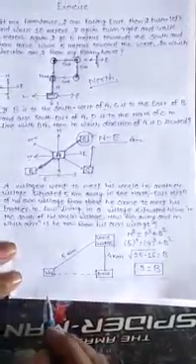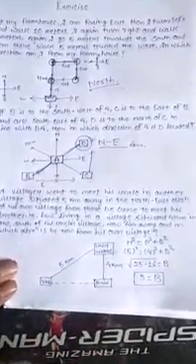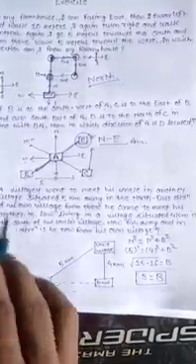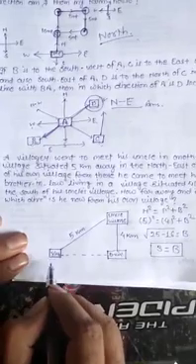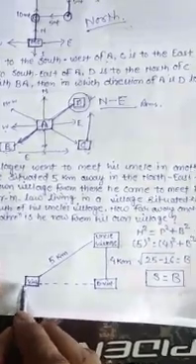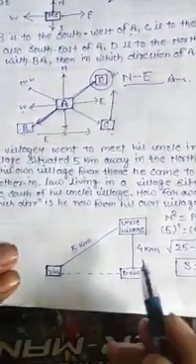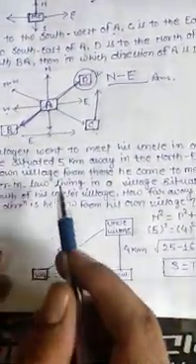Now we'll start solving the question by imagining yourself. Imagine that you are starting to walk and you are going through this particular question. First, a villager went to meet his uncle in another village. Suppose I want to meet my uncle who is situated in another village. This is my village, and I will start my journey from my own village. My uncle's village is situated in another village in the northeast direction.